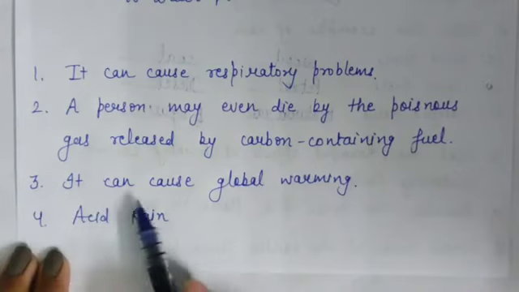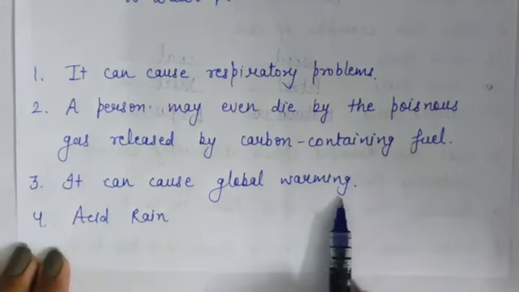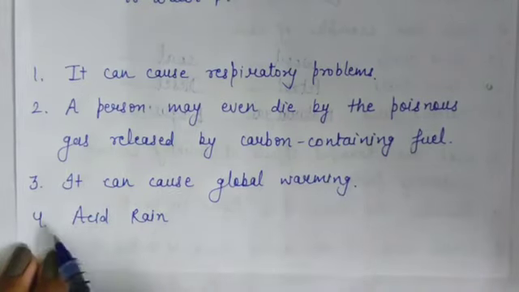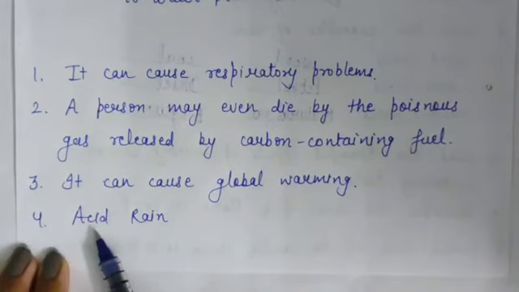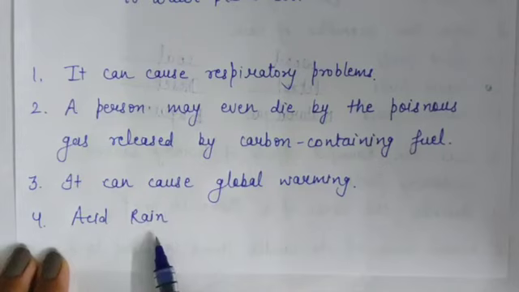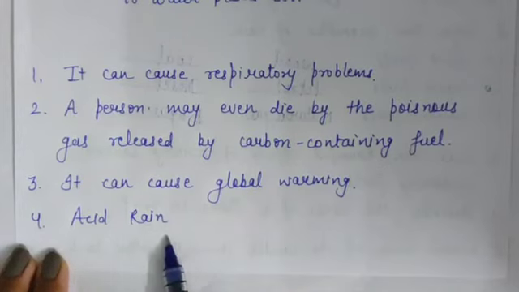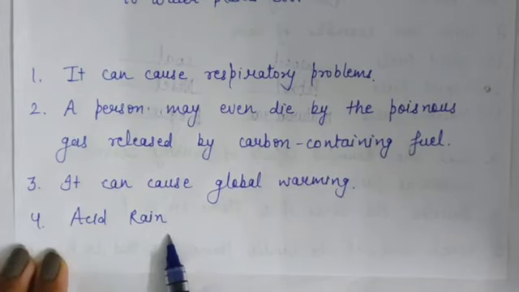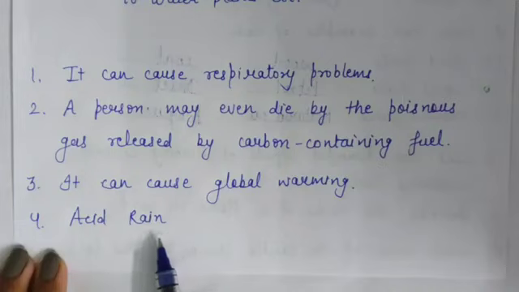Third is, it can cause global warming. Fourth is, it can also cause acid rain, because by the burning of coal and diesel, they produce sulfur dioxide, and when these oxides mix with the rainwater, then it makes the rain acidic. It means it causes acid rain.